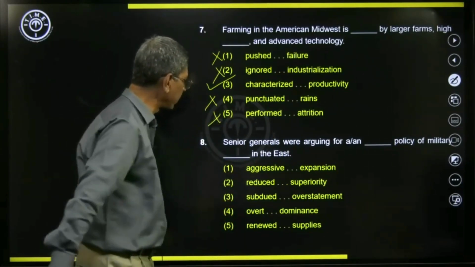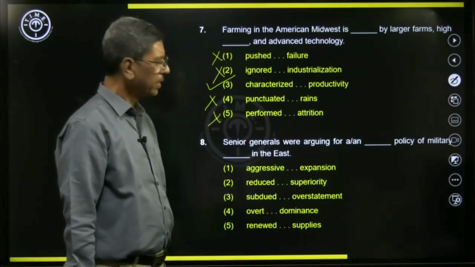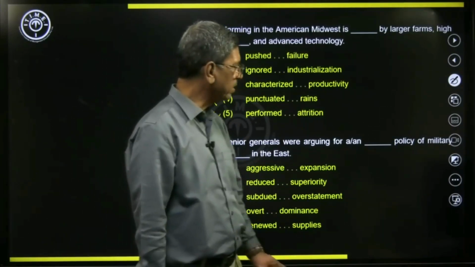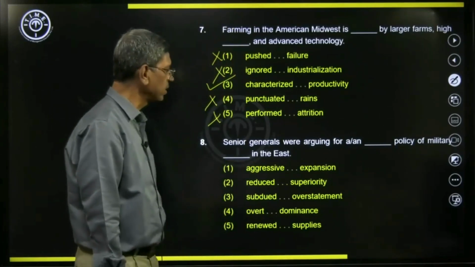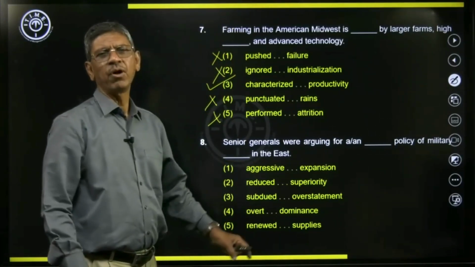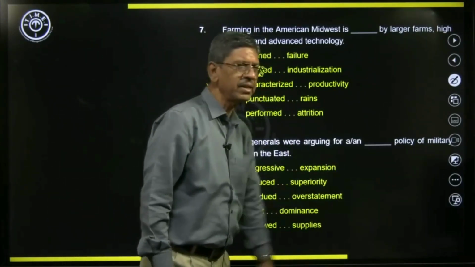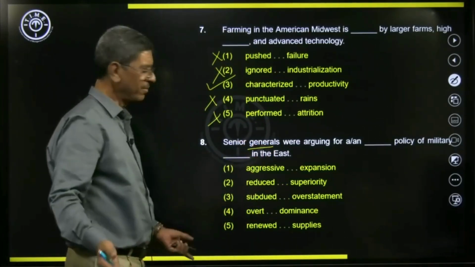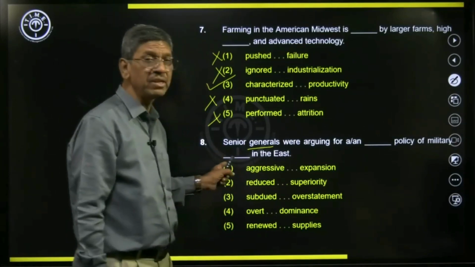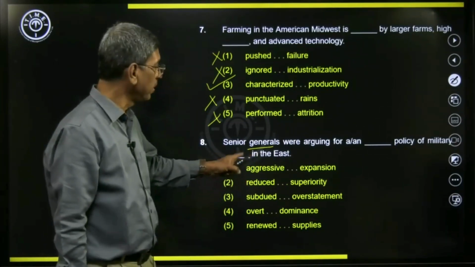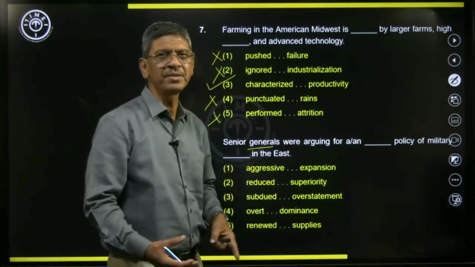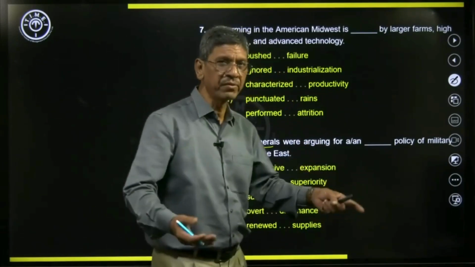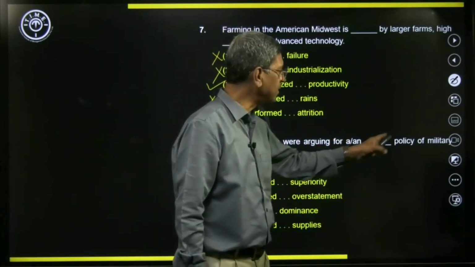Let us look at the next one. Senior generals were arguing for a or an dash policy of military dash in the East. Obviously, because of this word military, these are military generals. These are not just ordinary people. Senior military generals were arguing, they were debating about something. Arguing for means in favor of a or an dash policy.